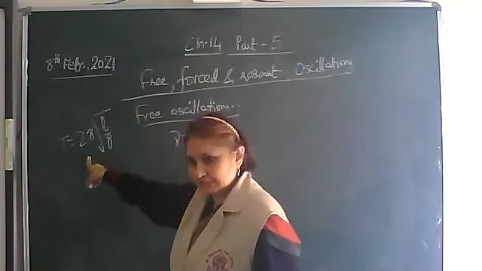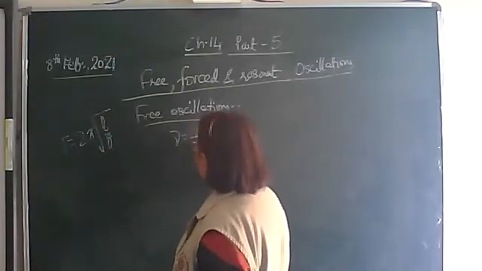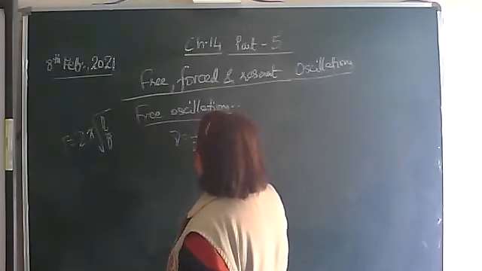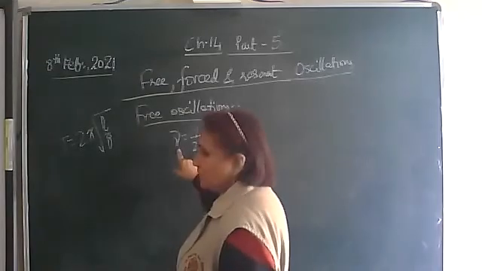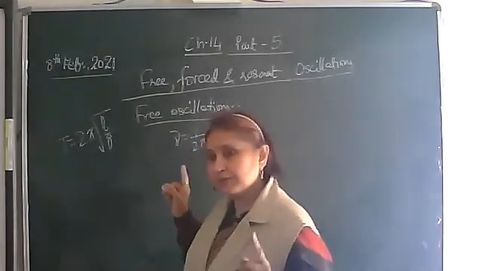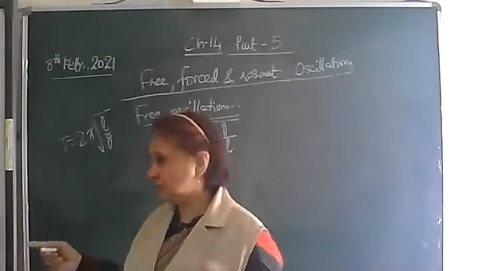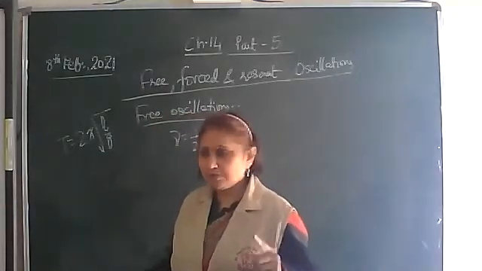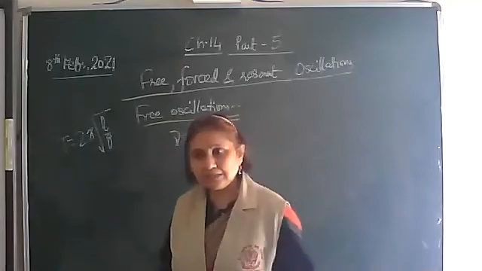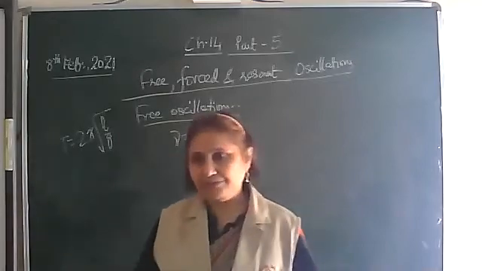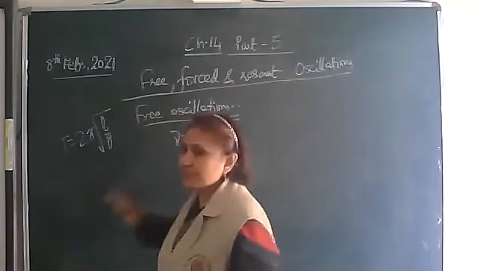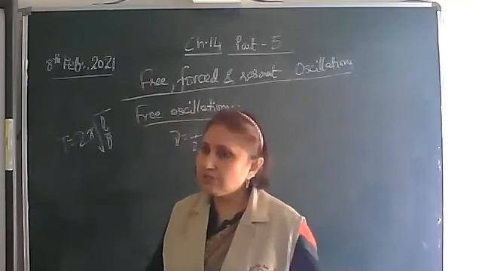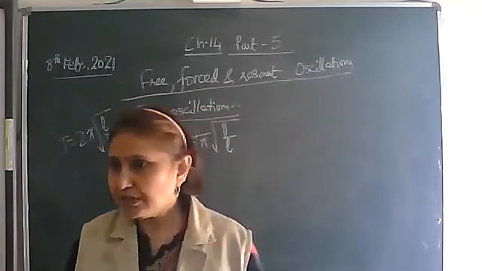Frequency is the reciprocal of the time period, so it will be equal to 1 upon 2 pi under root g by L. So here you see that the frequency depends upon the length of the pendulum. Length of the pendulum is constant, so its frequency is constant, that is, it is vibrating with its natural frequency. With this frequency, it is oscillating. So these oscillations are free oscillations.